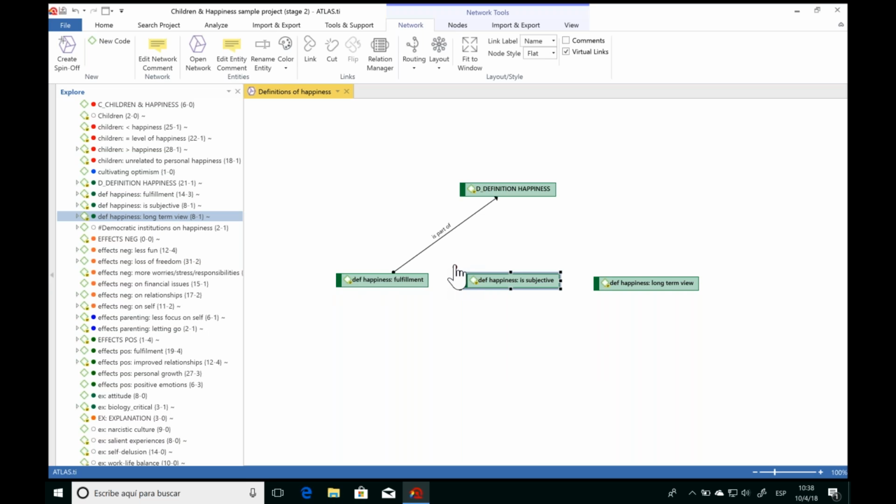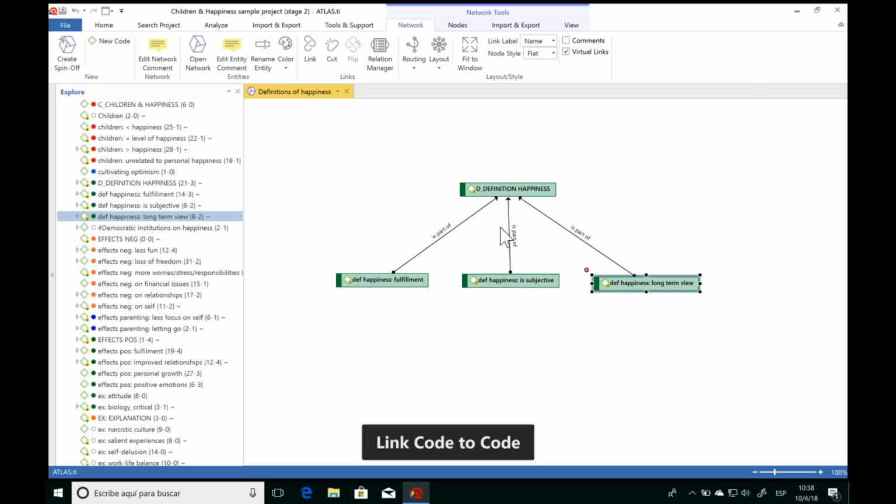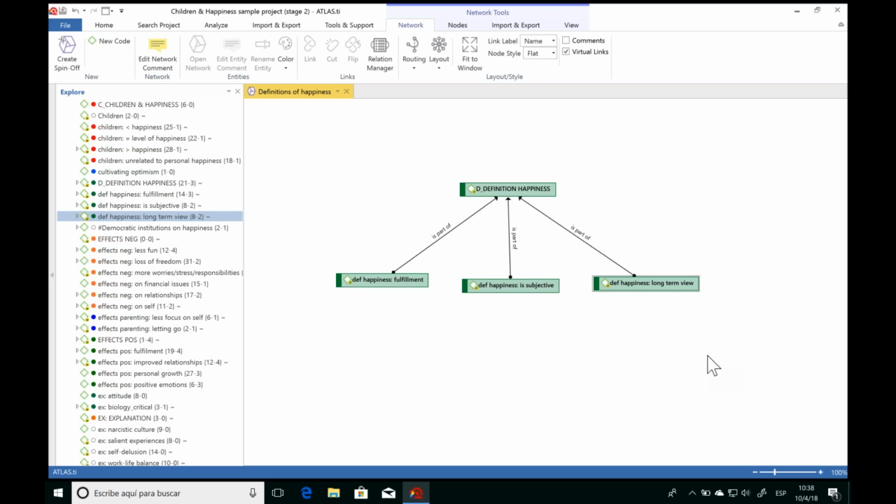So ATLAS.ti provides a series of relation names by default that you can of course use. But if you want to put your own relation names or edit these arrows or the text or anything else, you can of course do that as well. And so now we have a simple code hierarchy here that shows the different kinds of happiness definitions that we found. But I'd also like to see some more information about these codes.